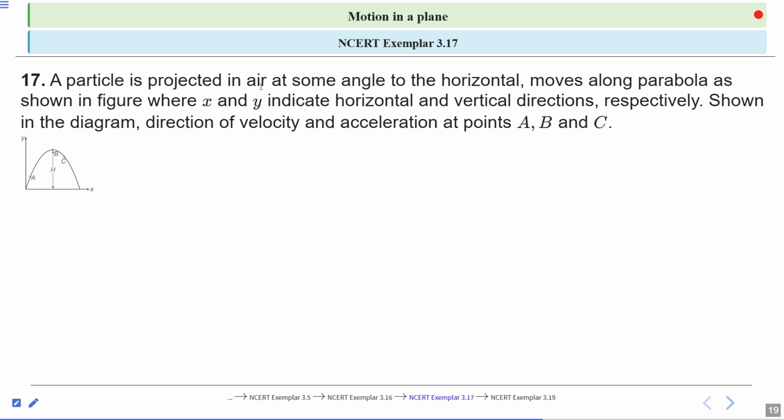A particle is projected in air at some angle to the horizontal and moves along a parabola as shown in the figure, where x and y indicate horizontal and vertical directions respectively. What is the direction of velocity and acceleration at points A, B and C? This is the parabola curve, and you have to find the direction of velocity and acceleration at points A, B and C. Please solve this question.